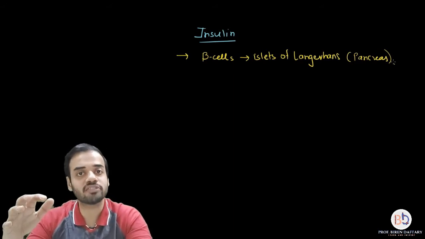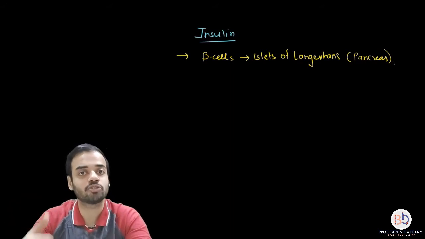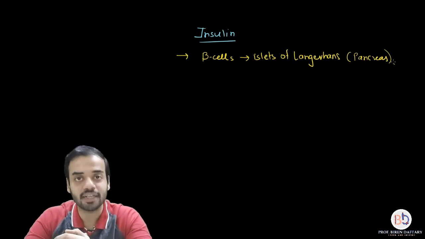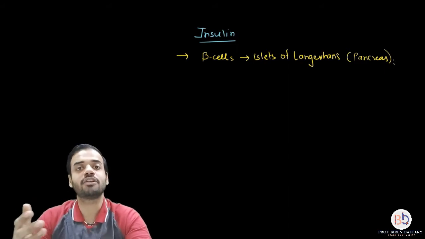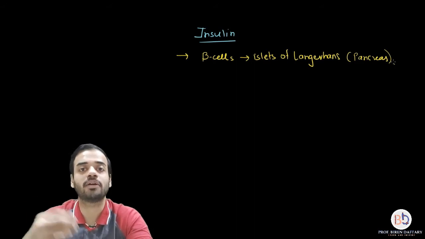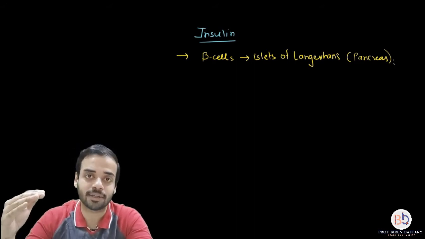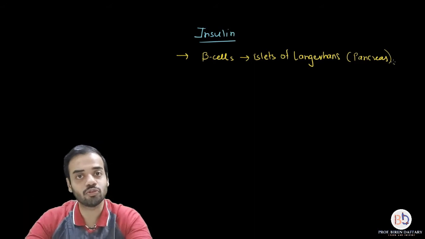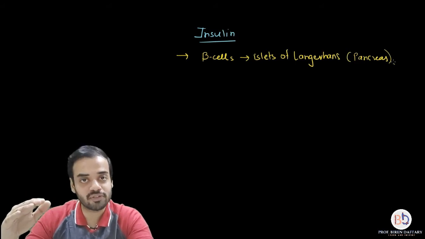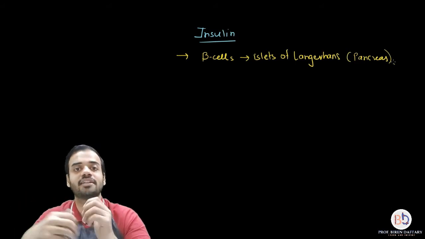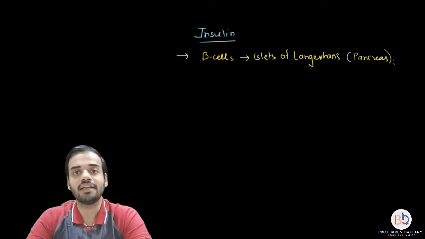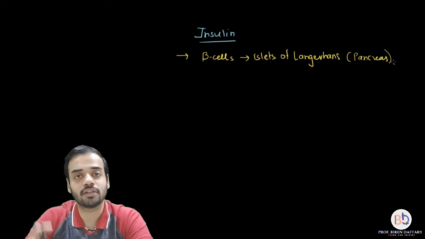So the blood glucose level decreases because the glucose is being absorbed by the cells, whereas the cells take in glucose for their energy requirement or for their nourishment. So that is how it works. Till insulin is released, the blood glucose cannot be absorbed by the cells, and the blood glucose keeps on going high, keeps on increasing. As soon as insulin is released, the cells can absorb glucose, and the blood glucose level will slowly decrease, and the cells can take glucose. Is that clear? So insulin plays a very important role in absorption of sugar by the cells.